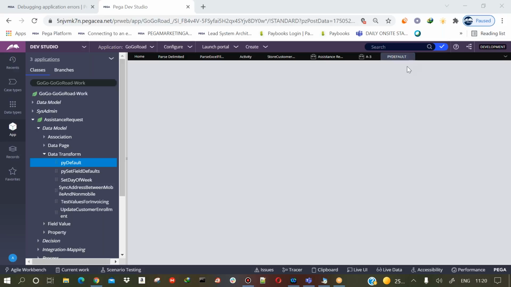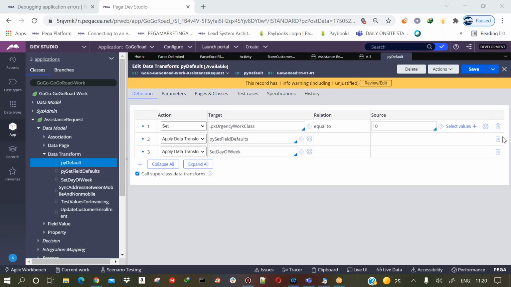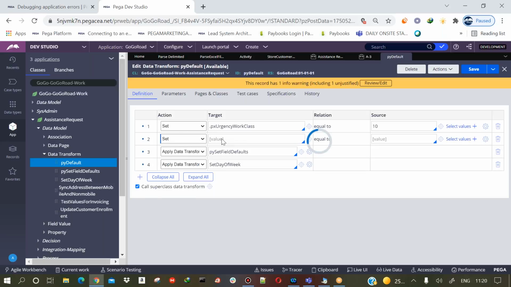So I'm just trying this here. I'm in py default now, and here I'll add a property. So I'll give the payment type.